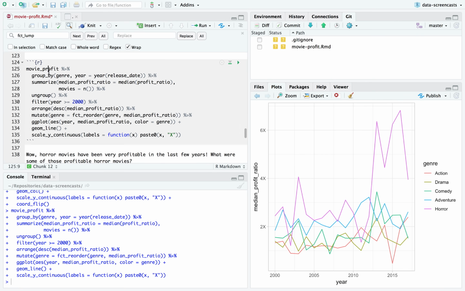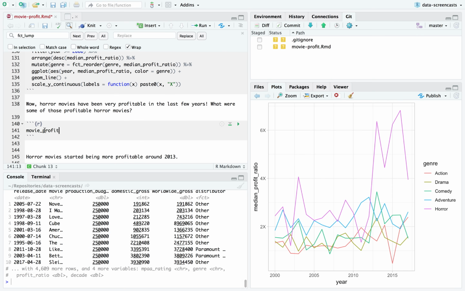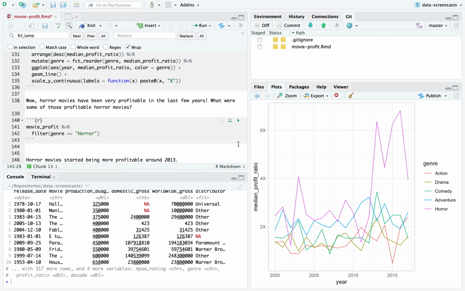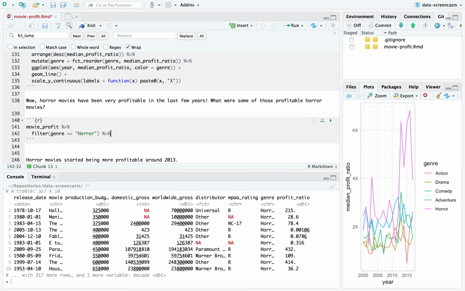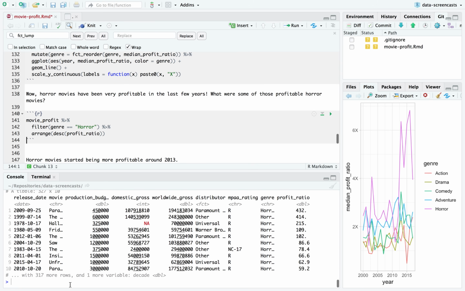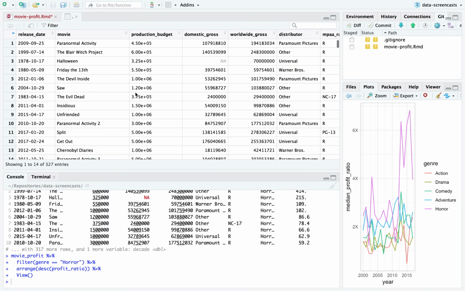And I would take it and say, let's filter down. Let's say filter for genre is horror. I just realized how I'm going to be showing this over time. I think this is going to be a pretty neat graph, but let's find out. If I filter for horror, I really can't see the names of these. Arrange in descending profit ratio. Quickly pipe this to view.